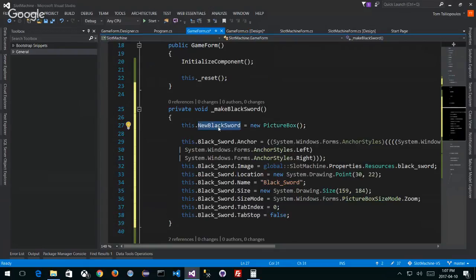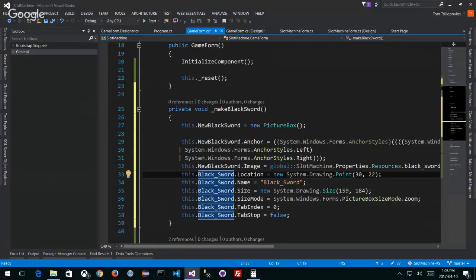So now we know that newBlackSword is what I want. So I'm going to copy this, and I'm going to do this stuff. I don't care about the anchor so much. We'll leave the anchor as a default anchor, but actually maybe not. Maybe I won't leave it to chance. I may need this. So newBlackSword, and we'll copy this over here. In fact, I'll highlight this whole thing. There we go. Paste it in there. Well, that didn't work. Love when this happens. So what I meant was I want to highlight all those, right?